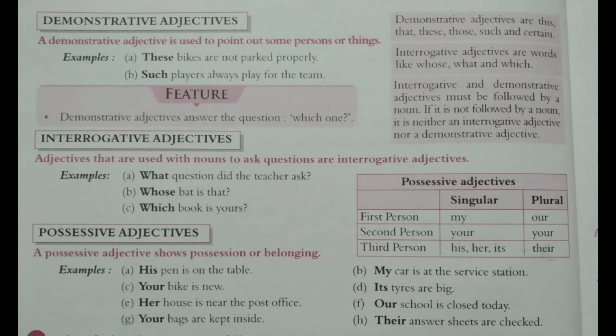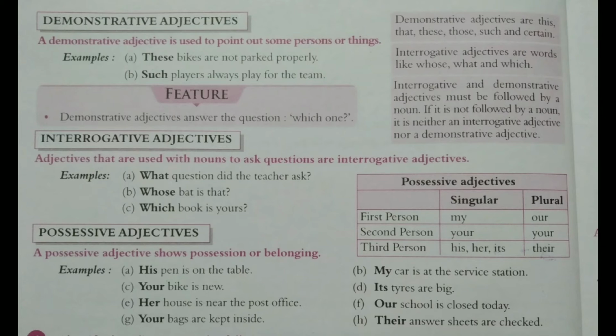So this is how we can identify the adjective whether it is demonstrative, interrogative or possessive. When it points out something, then it is demonstrative. When it asks the question, then it is interrogative. And if it shows possession or belonging, then it will be called as possessive adjective.